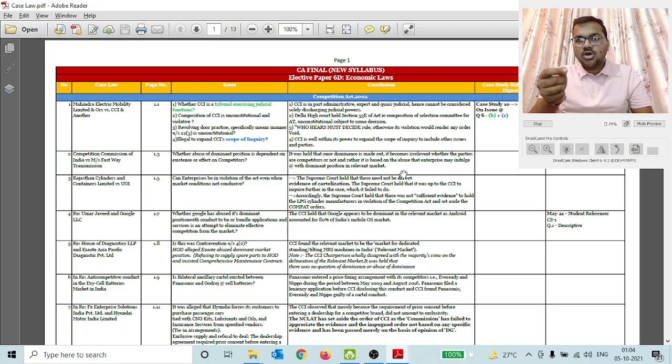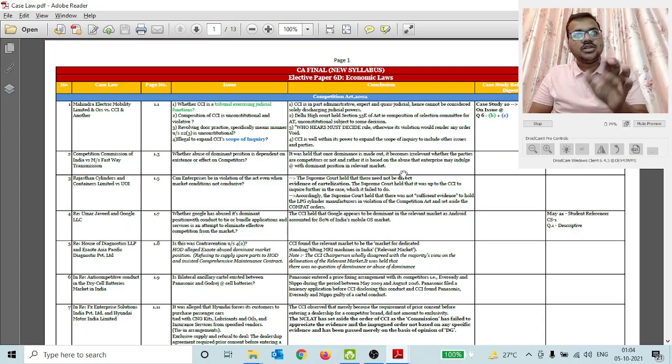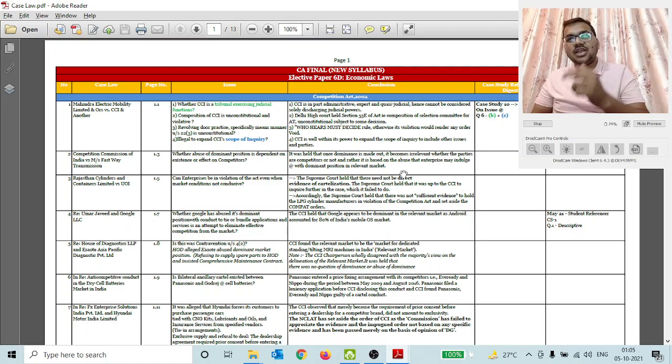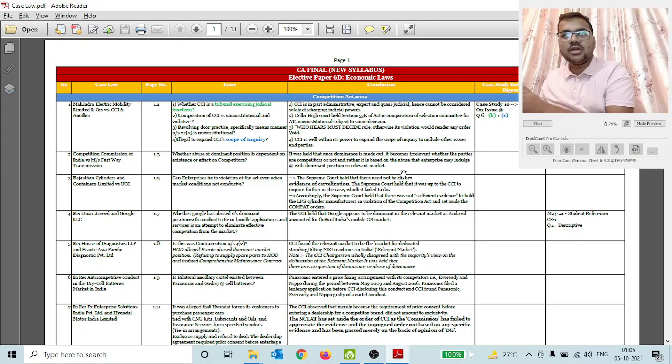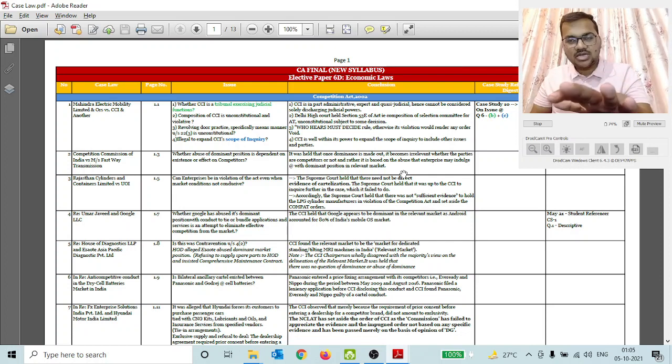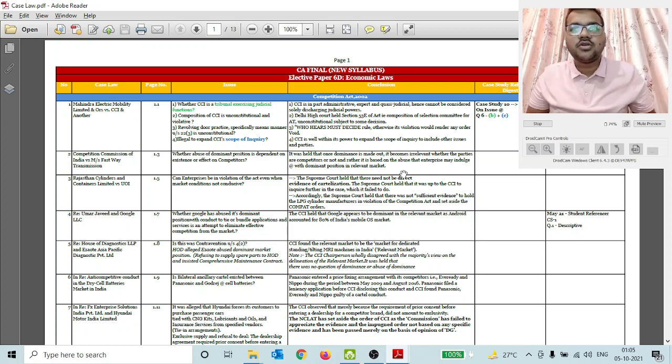The purpose of mentioning the case study in the case law summary sheet was, in case any question comes in your exam relating to any case law, you go directly to the case law. In case there is any case study number mentioned in front of the case law, you go directly to that case study and you can write the answer directly from that case study answer, and you do not have to think much about what content you have to write from the ICAI material and what you don't have to write. You just see what ICAI has written in their answers relating to other case studies, write the provisions from there and write conclusions according to you. So the basic purpose behind writing these case study references in front of the case law was that.